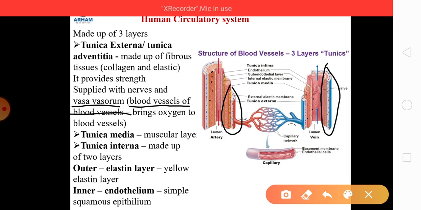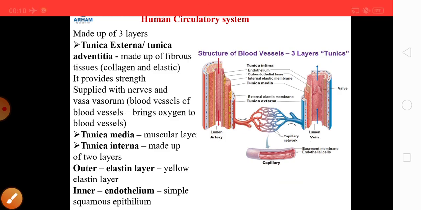The outer layer of the capillary is made up of basement membrane, and the inner layer is made up of endothelial cells. These capillaries are nothing but a network through which the blood is passed, or the exchange of nourishment and the respiratory gases takes place between the tissues and the blood.